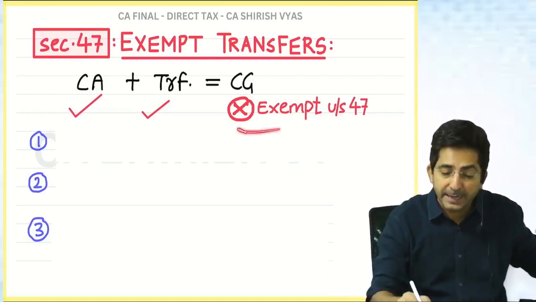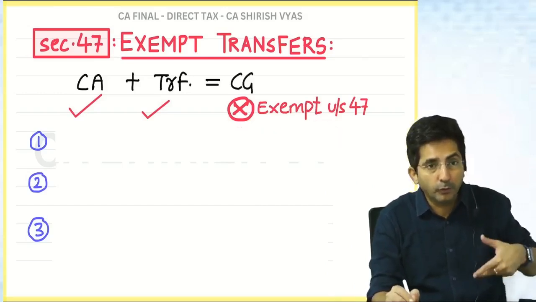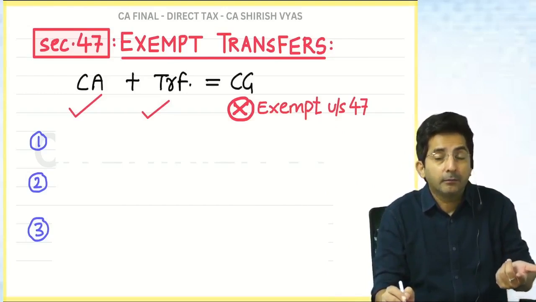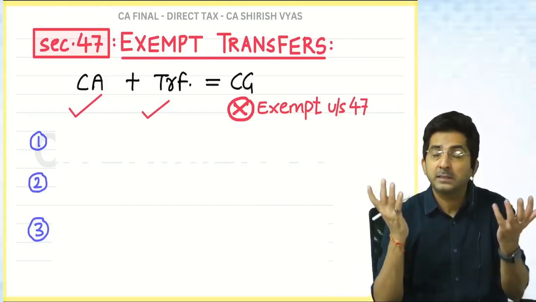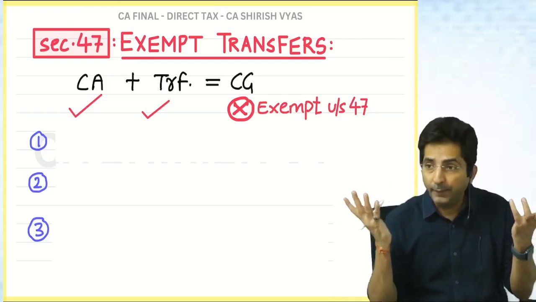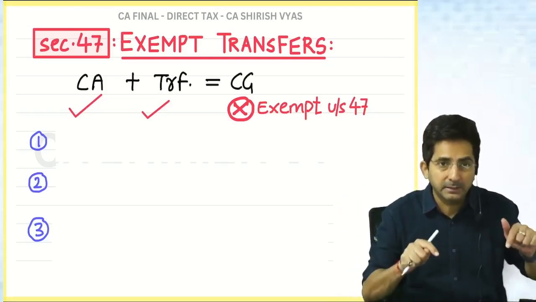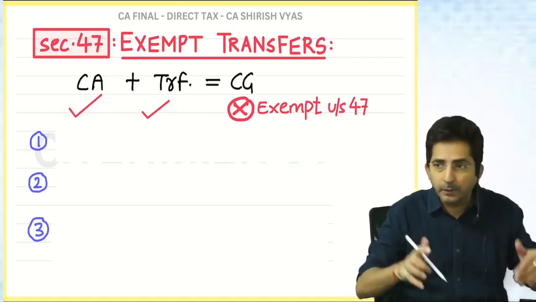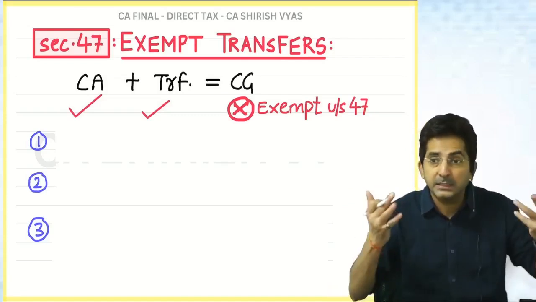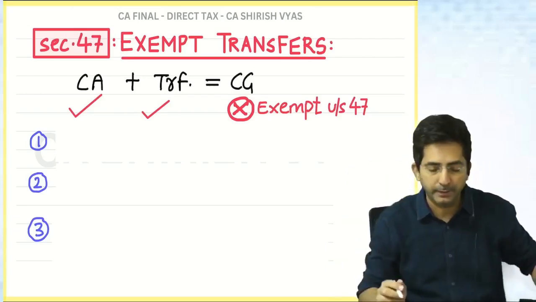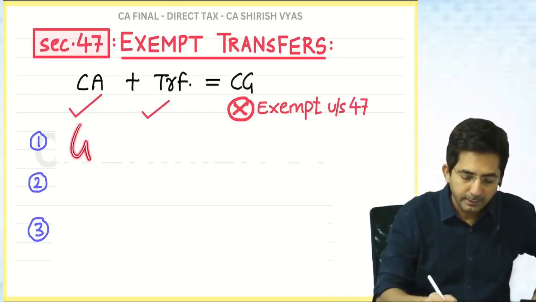It will be exempt. So what will be the question in your mind? Why? Before why, what are such cases where even though the government has the basis to charge you, it doesn't charge you? What are such transactions? And then why? So one by one I will explain. So see, the first point is gift.